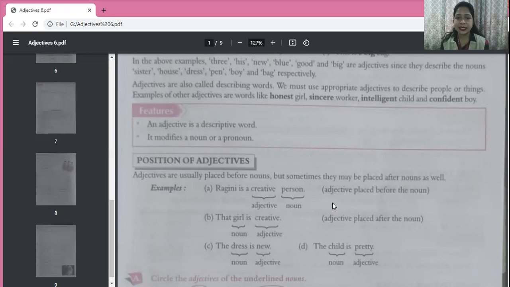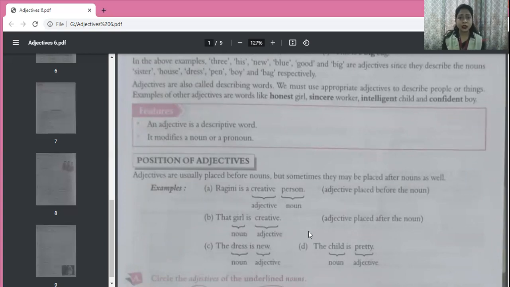Okay. See this sentence. That girl is creative. Now, that girl is creative. Creative is not coming with girl, but it is talking about the girl only. Okay. Which is a noun. So creative is an adjective. So the adjective may be there with the noun or it may be after the noun also.